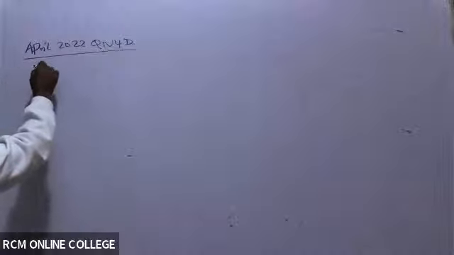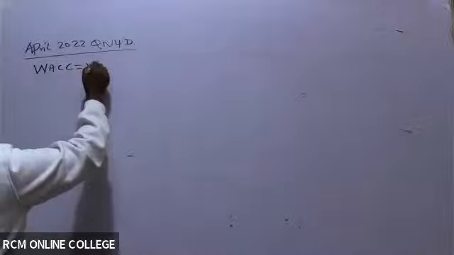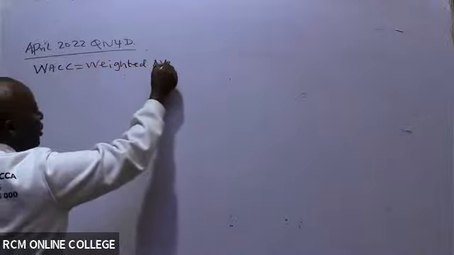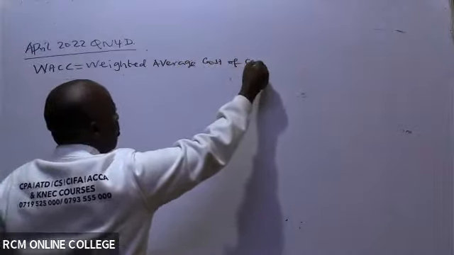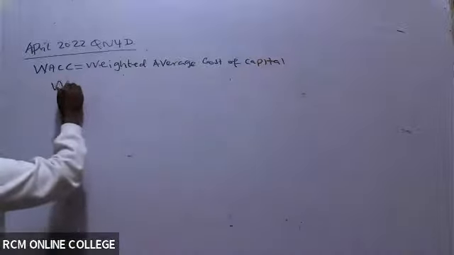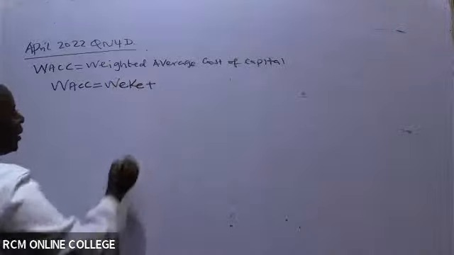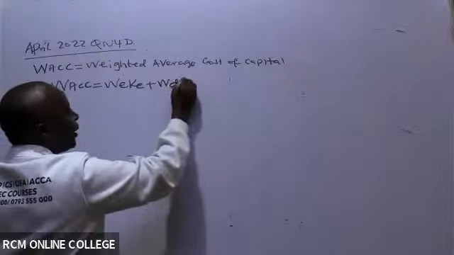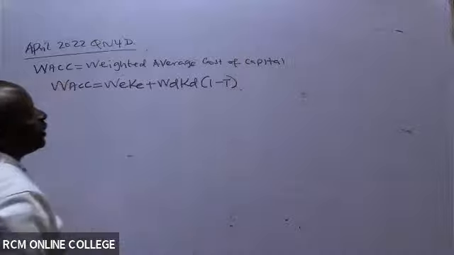So how do we get WACC, the weighted average cost of capital? Very easy to get. WACC will be equal to weight of equity times cost of equity, plus weight of debt times cost of debt, adjusted for taxation, like that.